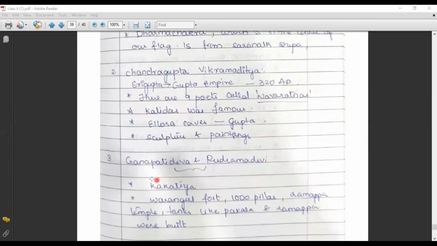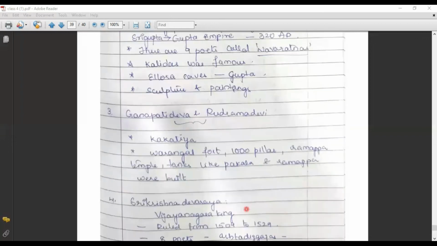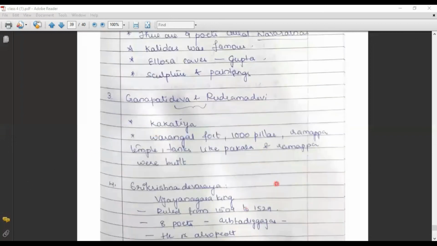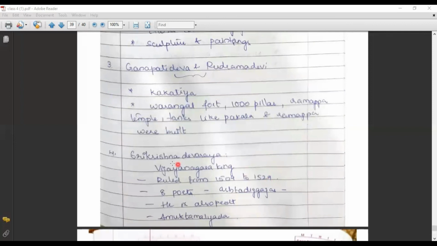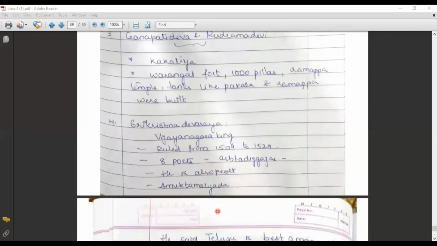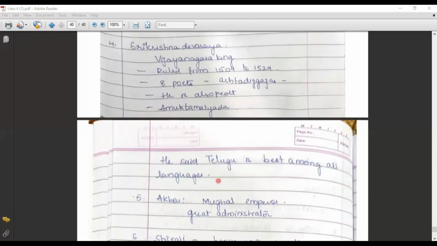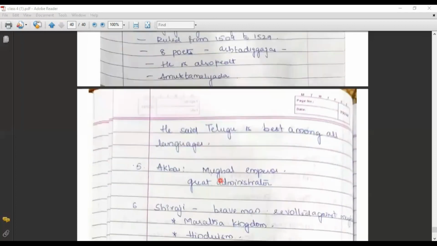Another personality: Ganapati Deva and Rudrama Devi. They both are Kakatiyas. The Warangal Fort, Thousand Pillar Temple, Ramappa Temple, and tanks were built by the Kakatiyas. Now, the other personality is Sri Krishnadevaraya, who ruled from 1509 to 1529. 8 poets, the Ashtadiggajas, were present in his empire. He is also a poet who wrote Amuktamalyada. According to Sri Krishnadevaraya, Telugu is the best among all languages.